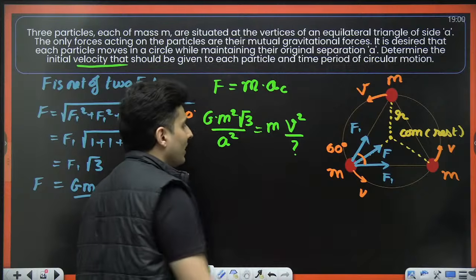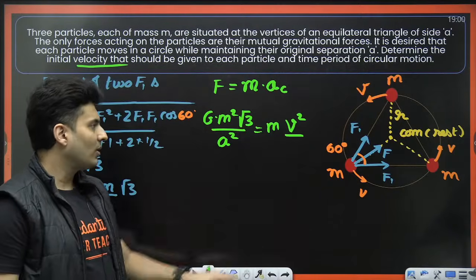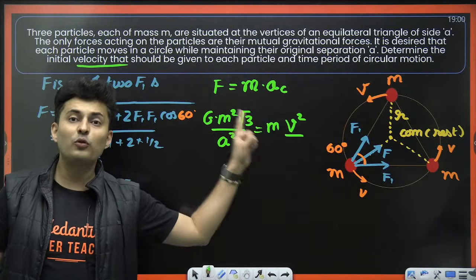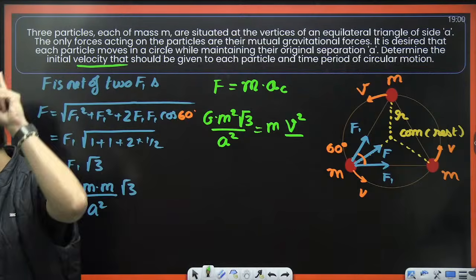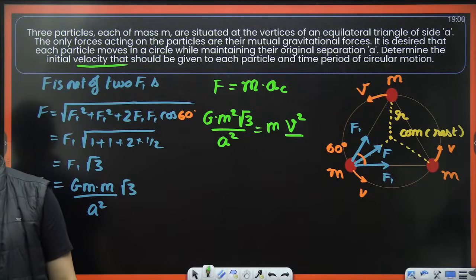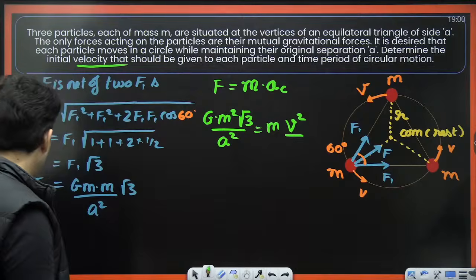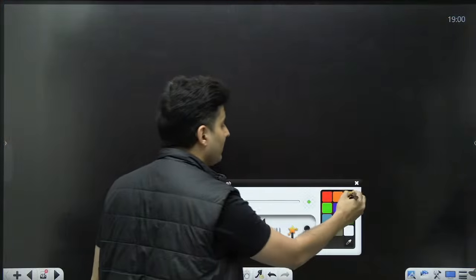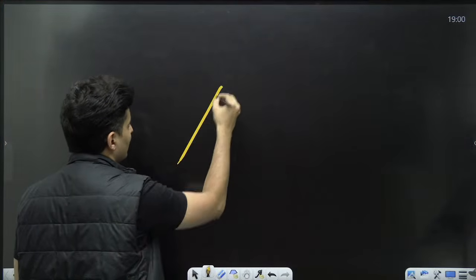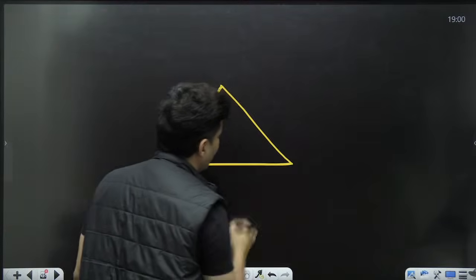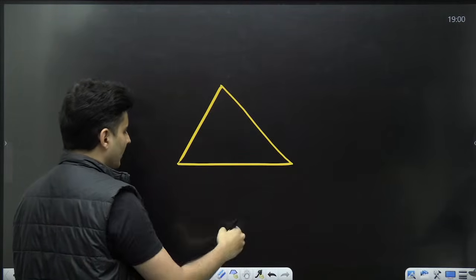So the question is, what is the radius? You will have to find the radius separately and only then solve the problem. Come on, quickly think, what will be the radius for such a situation? This is an equilateral triangle.